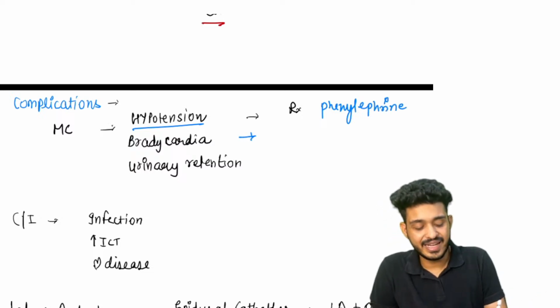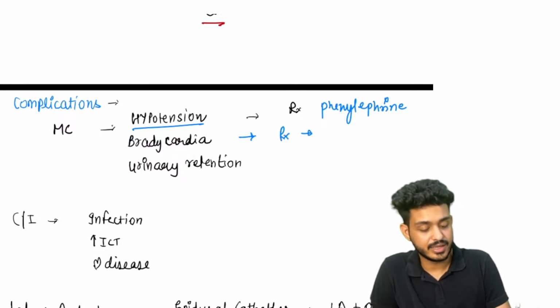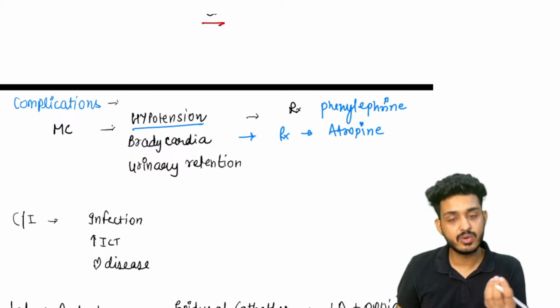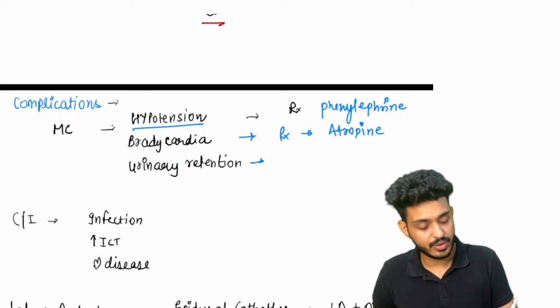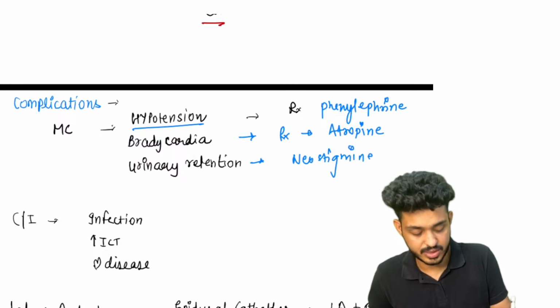Okay, bradycardia. For bradycardia, the drug of choice is always atropine. Atropine is the drug of choice for bradycardia with AV block also. And for urinary retention, you can also give neostigmine, that you have already studied in pharmacology, right?